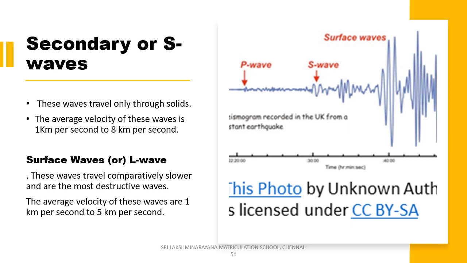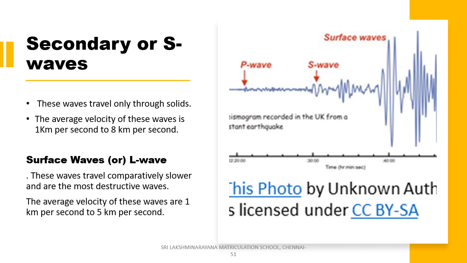Now let us see the secondary or S waves. These waves travel only through the solids. Look at the picture, you have S waves. That's called secondary waves. The average velocity of these waves is 1 km per second to 8 km per second. It is not much slower than the P waves. These transverse waves shake the ground perpendicular to the direction in which they propagate, so that people are able to feel the vibration on the earth crust.